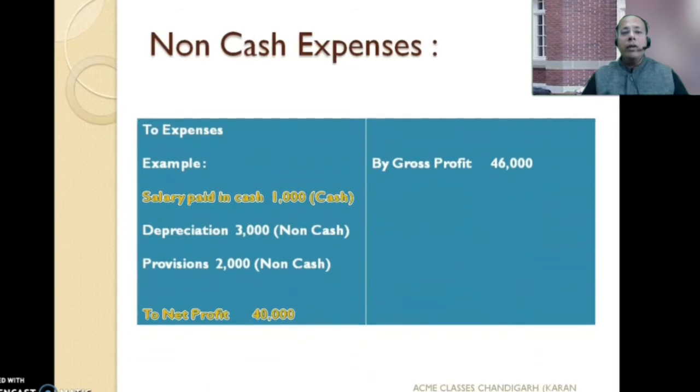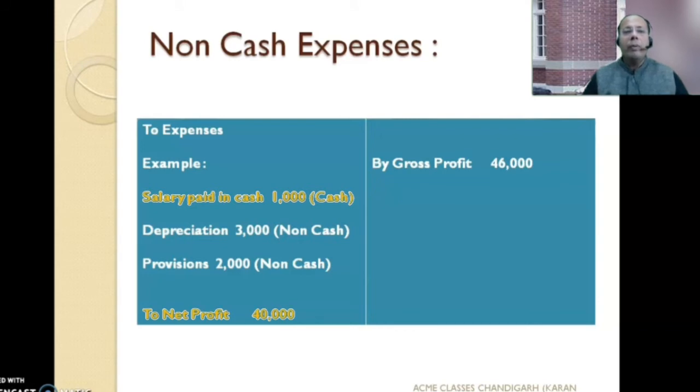This in front of you is a sample profit and loss account. So we have gross profit transferred from the trading account amounting to 46,000 and a couple of different types of expenses. Salary paid in cash being a cash expense, depreciation 3,000 being a non-cash expense. So the profit that you calculate being 40,000 is after deduction of cash and non-cash expenses.